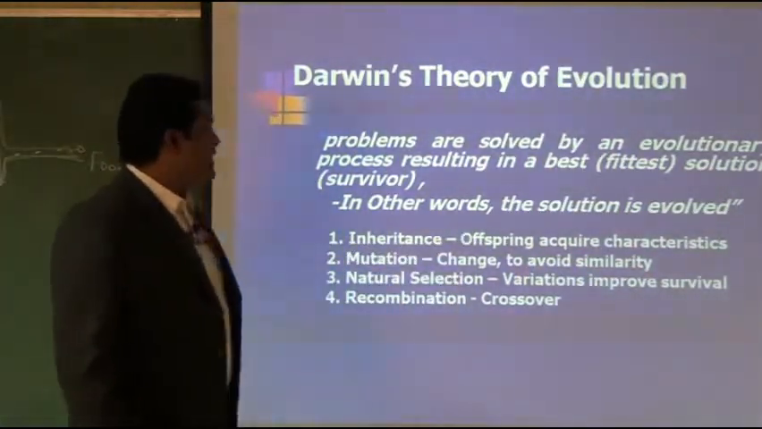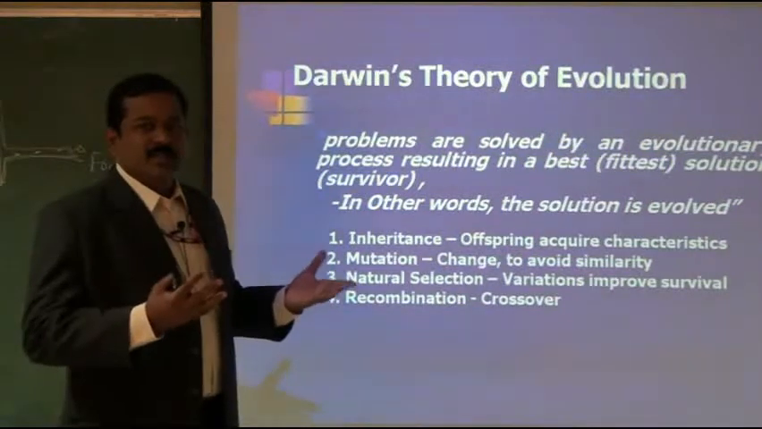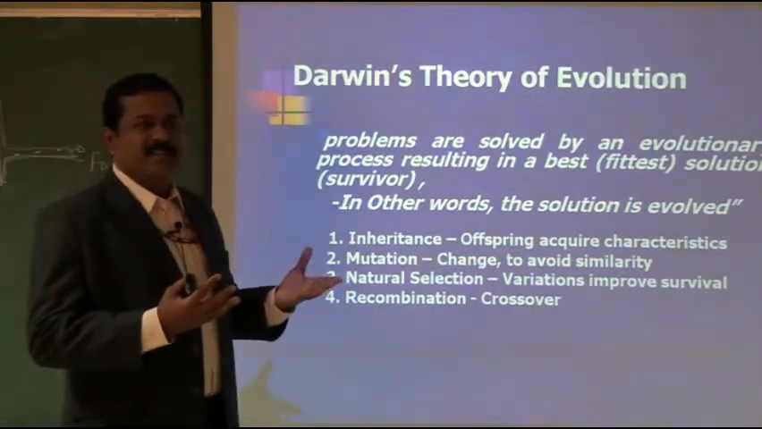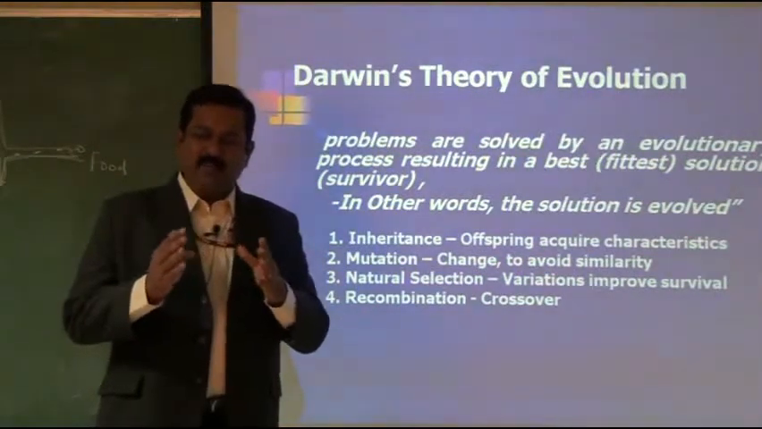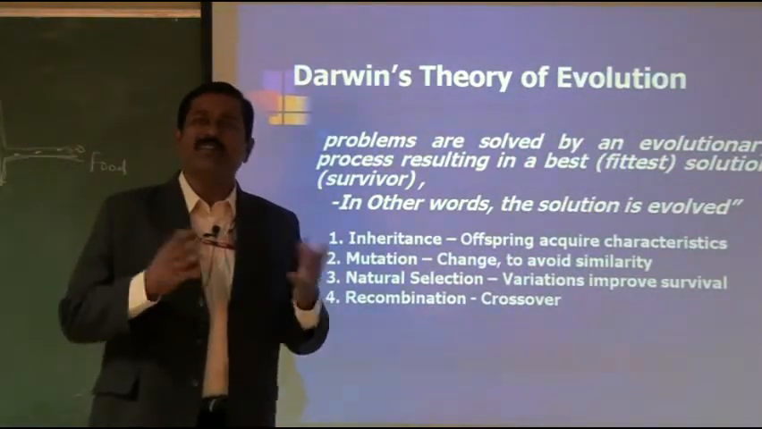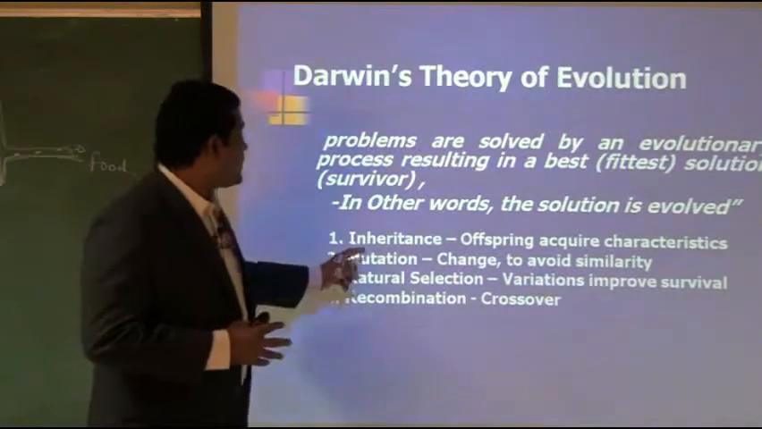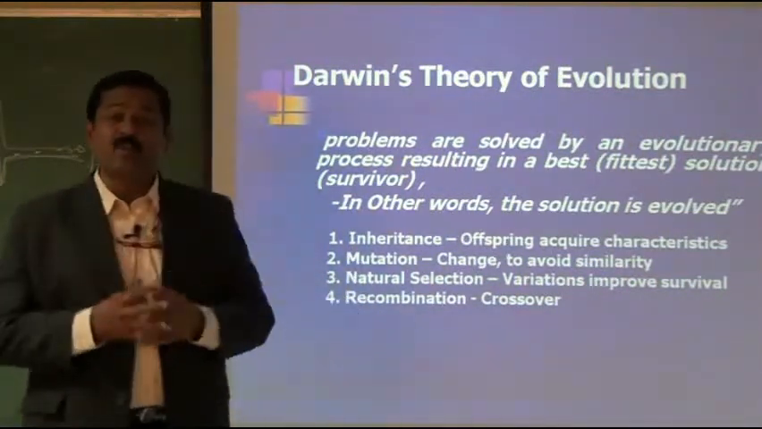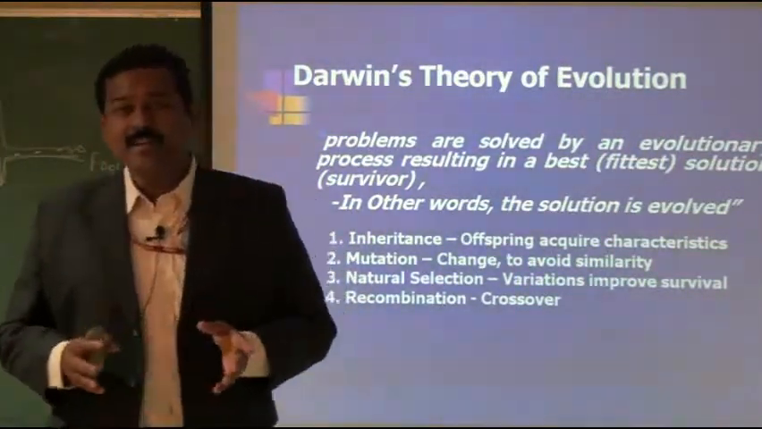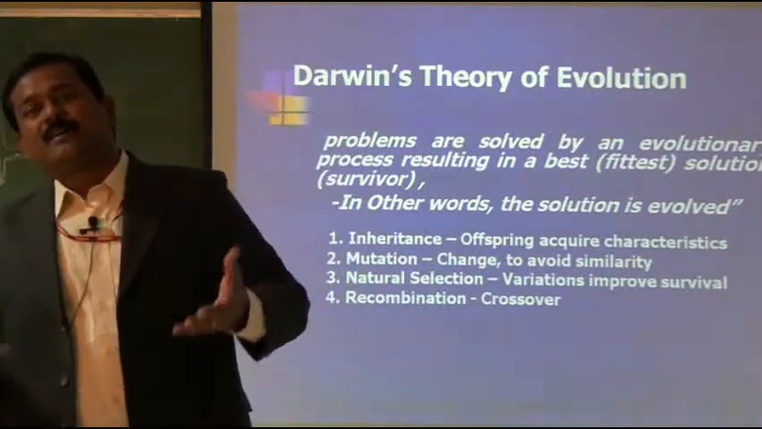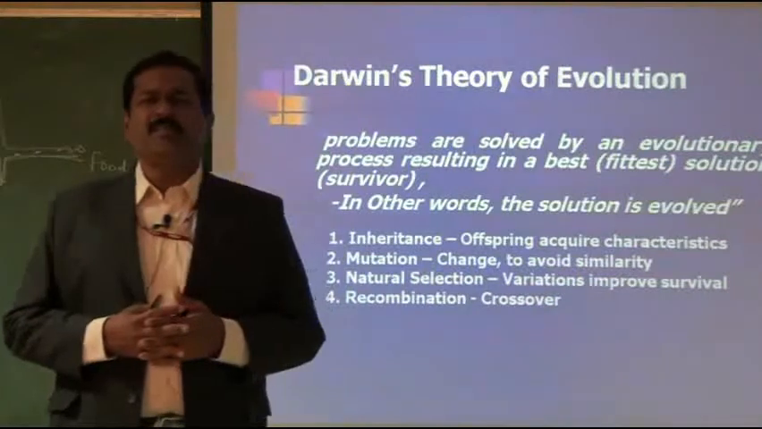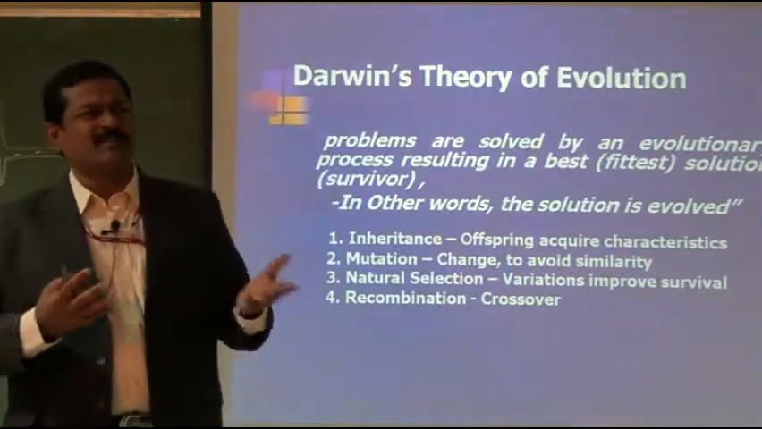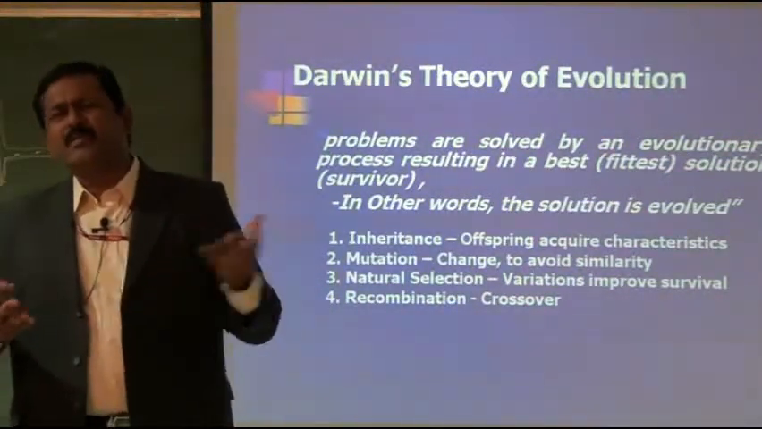The next is mutation, which means change. No species in the world tries to be similar; they want to be entirely different. So they have the tendency of having mutation to avoid similarity. Do you see any two persons looking the same? Very rare, in fact. At least they must be different in texture or color or speech, or in some one aspect.